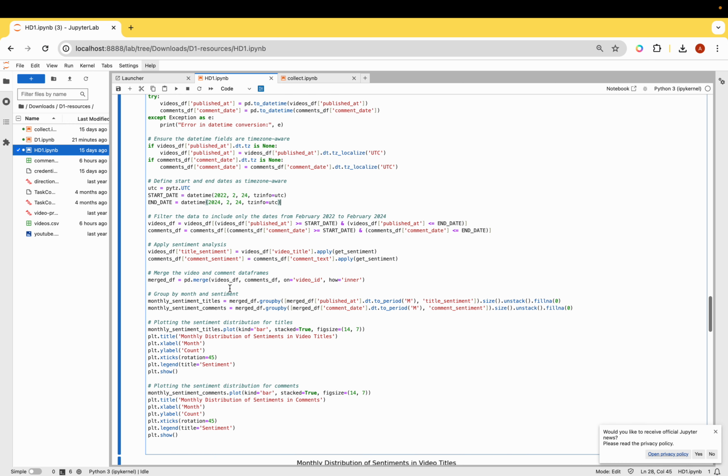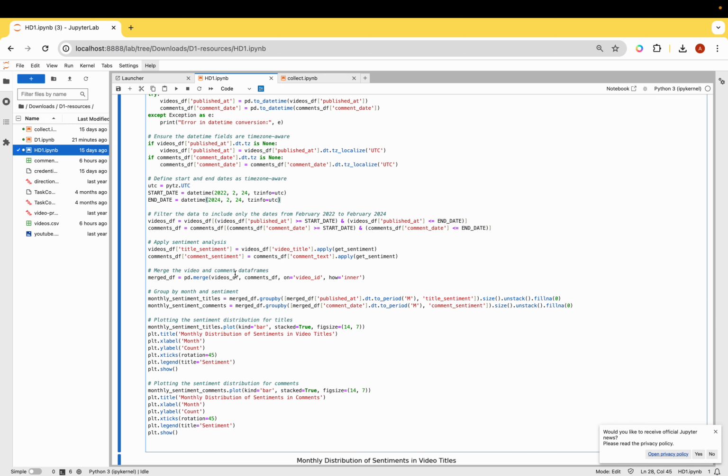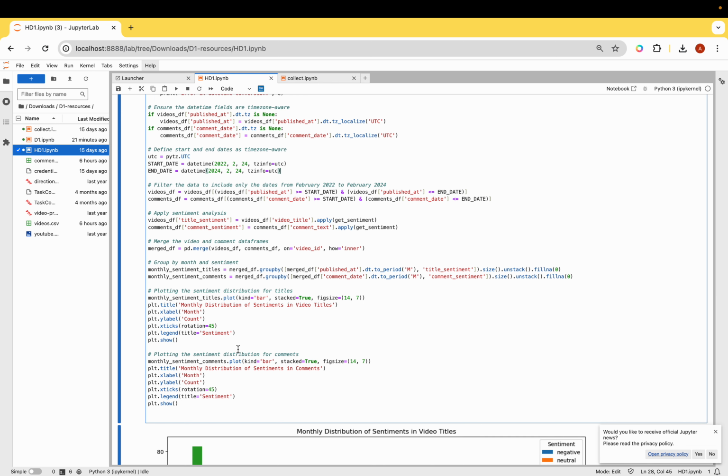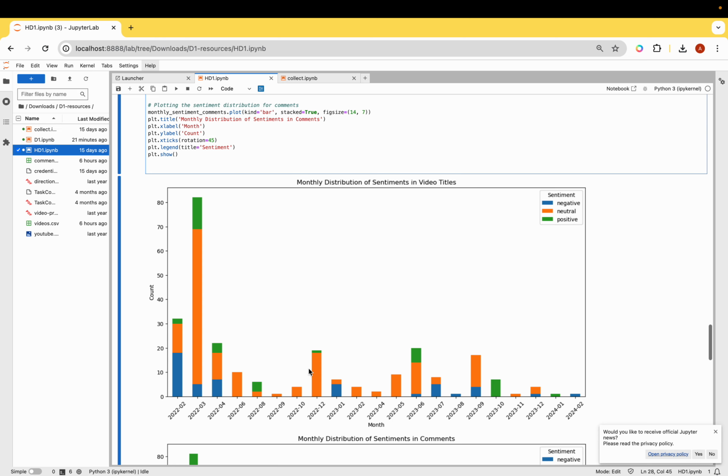After that, I merged my video and comment data frames and grouped them by month and sentiment. Otherwise it would be showing every individual date, which I don't want, so I grouped them using the month and the sentiment. Now I plotted the sentiment distribution for titles and also plotted the sentiment distribution for comments. So this is my monthly distribution of sentiment in video titles.